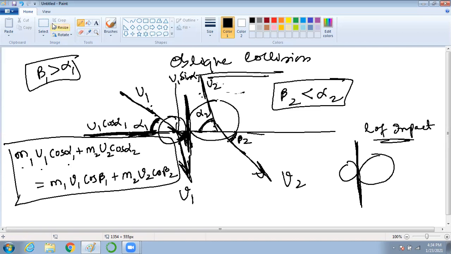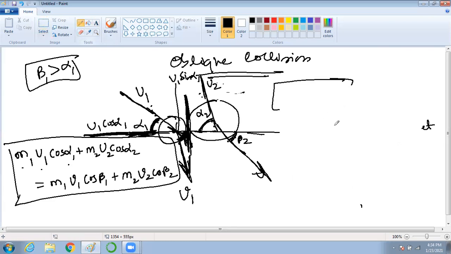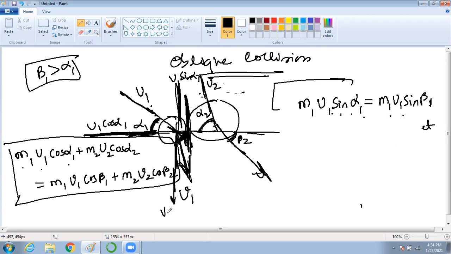That means m1 u1 sine alpha 1 equals m1 v1 sine beta 1. See here, this side is u1 sine alpha 1 or not? And v1 sine beta 1 or not?